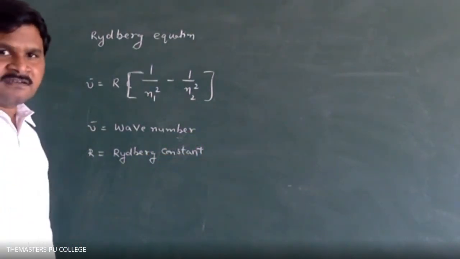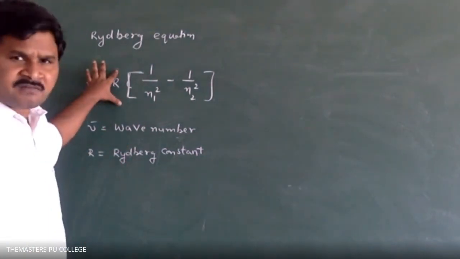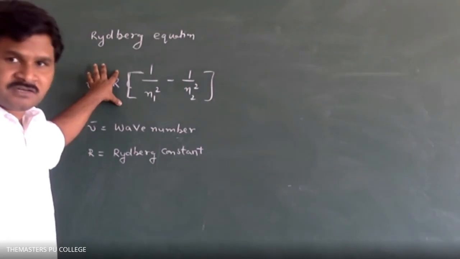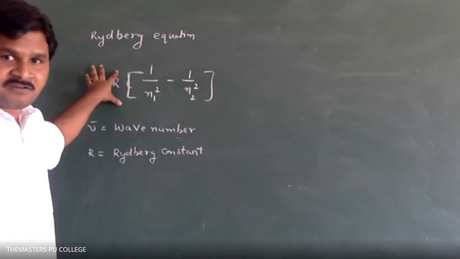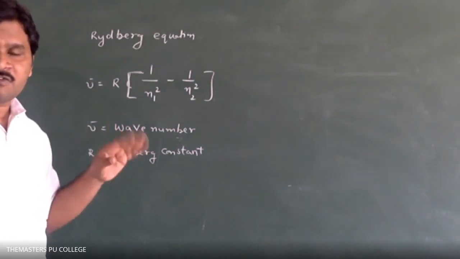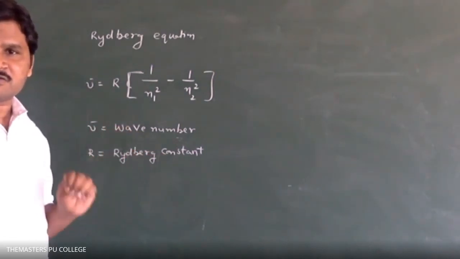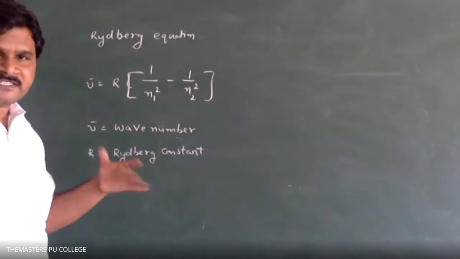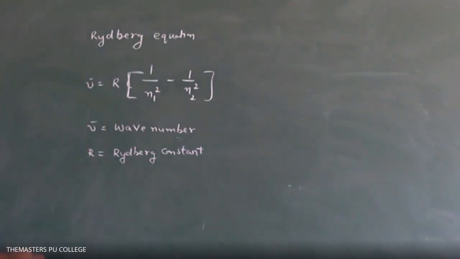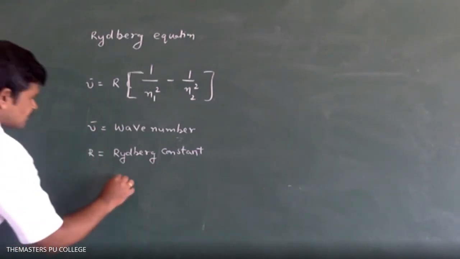Students, there is a derivation for this formula, but we don't have the derivation in our textbook or syllabus. You have to remember the direct formula: mu bar is equal to R into 1 by N1 square minus 1 by N2 square. Direct formula is given. Next, what is the R value?